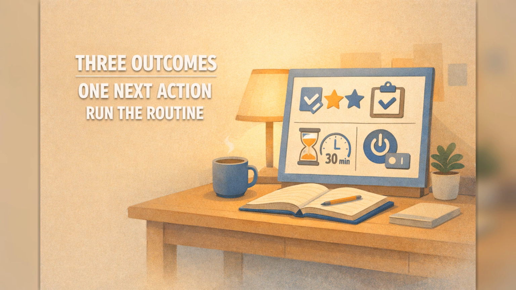Quick recap. Endless lists are usually a behavior loop, not a personal failure. The loop is overload cue, relief craving, task hopping action, and delayed stress cost. Break it with 4 moves: 3 daily outcomes, 1 first visible action per outcome, time-boxed focus with a parking list, and a nightly shutdown rule.